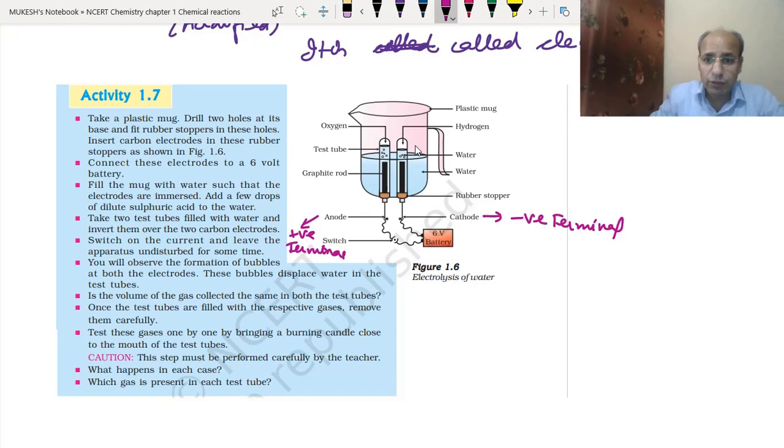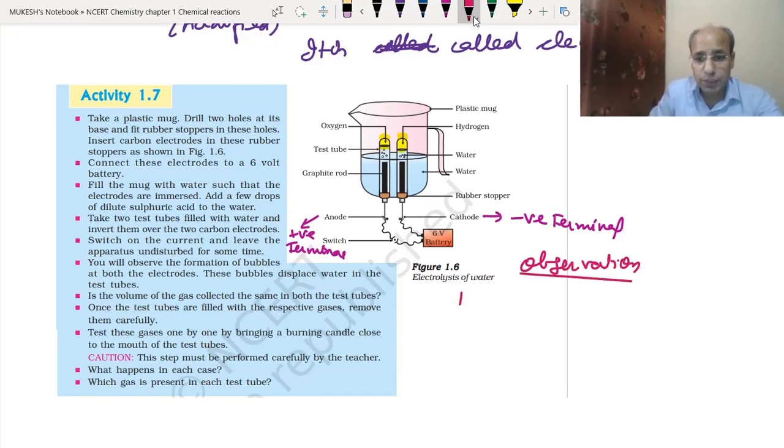There is one more thing that you can see here. See, this is the gas, and what you can see in both the test tubes is that the volume of the gas at the cathode is double the volume of the gas at the anode. So what we can observe here, there are different observations that we can write. They ask you in the exam.